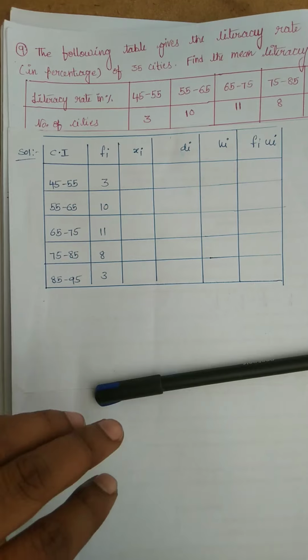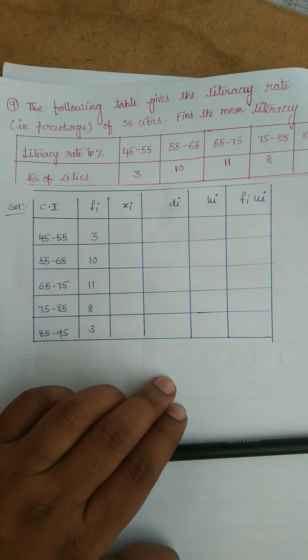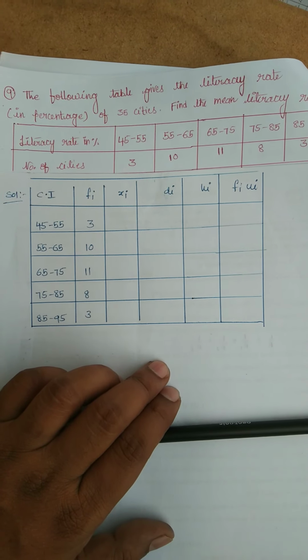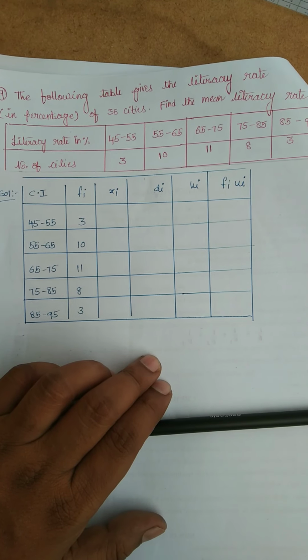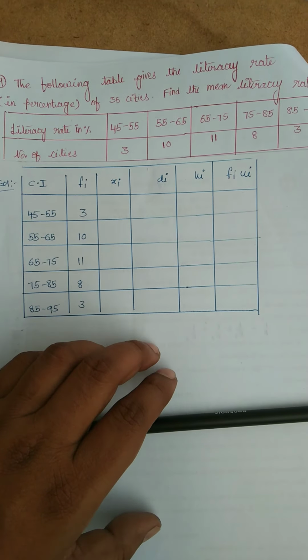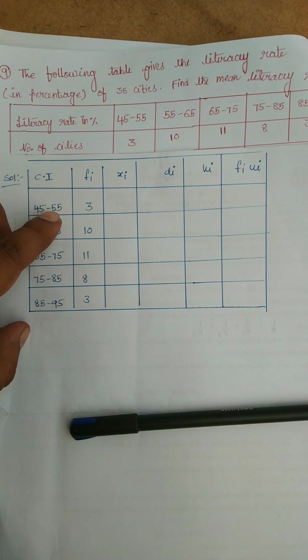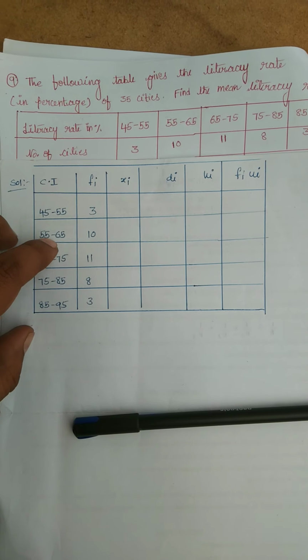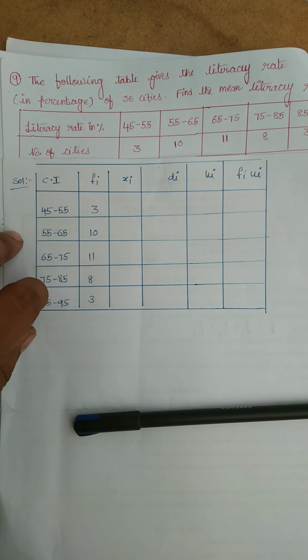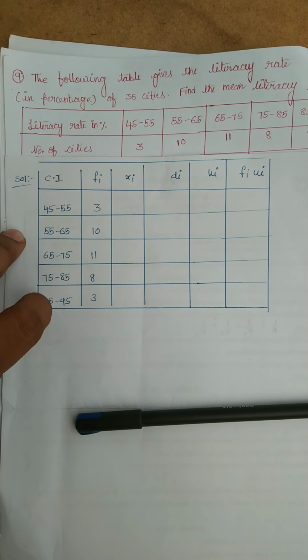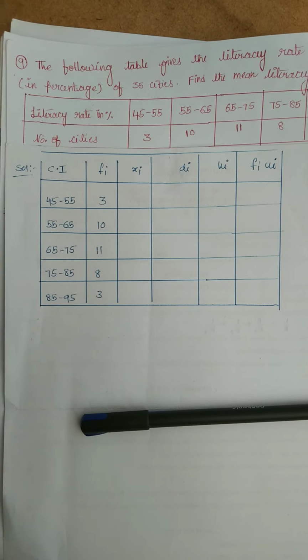So this is our 8th question answer. Coming to 9th question, the following table gives the literacy rate in percentage of 35 cities. Find the mean literacy rate. So literacy rate in percentage 45 to 55, number of cities 3; 55 to 65, 10; 65 to 75, 11; 75 to 85, 8; and 85 to 95, 3.